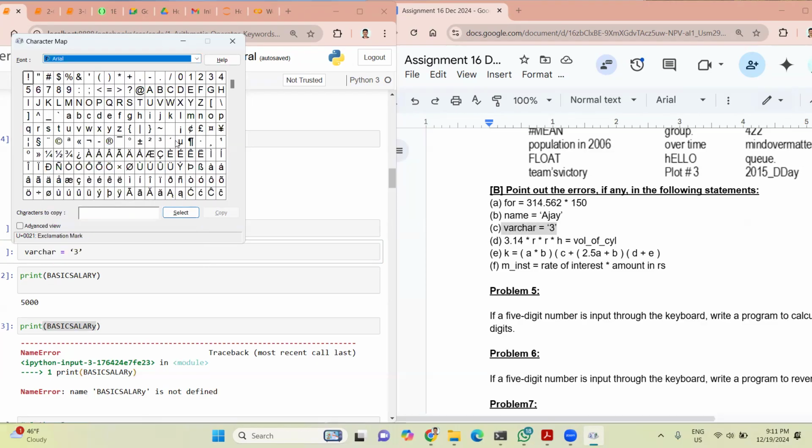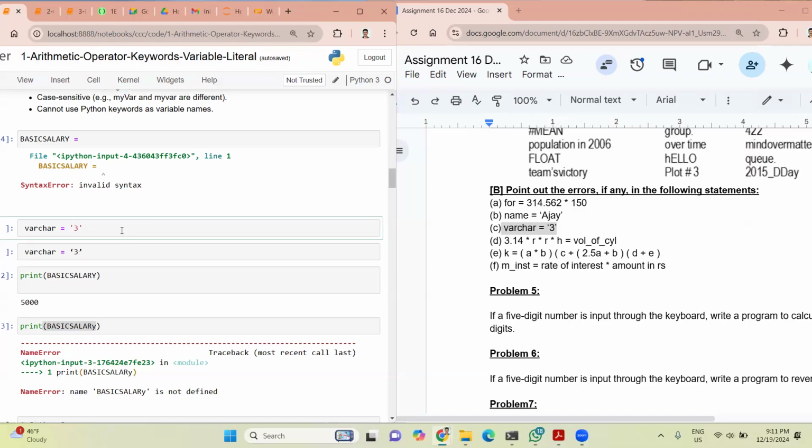These are the correct letters of this font, and I can use any one, whichever I'm using here, and you can type anything from this. But in general, the computer uses the ASCII code, so it will be this. But if you don't have this specifically on the keyboard, you can do it this way. Okay.